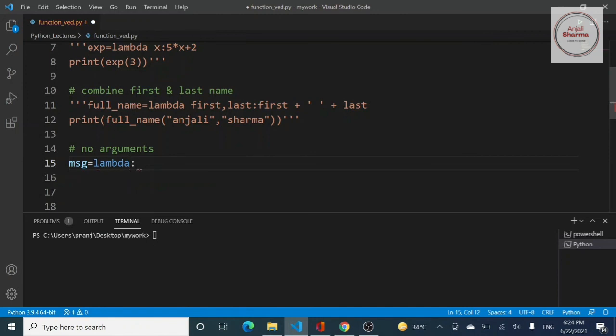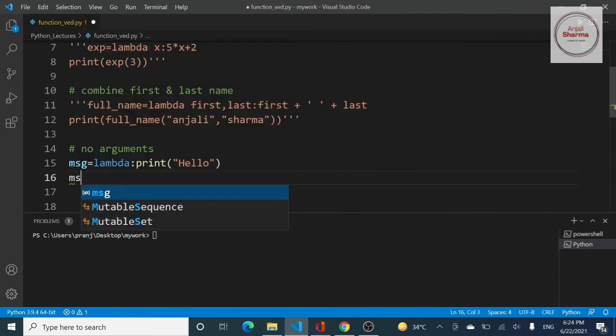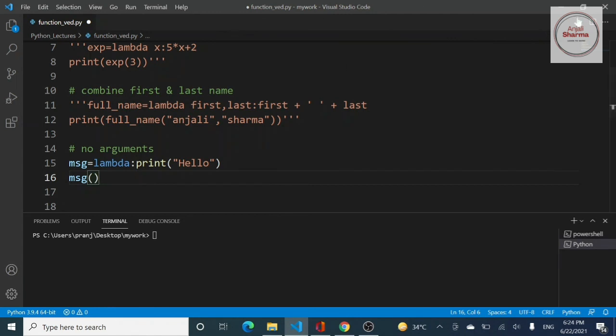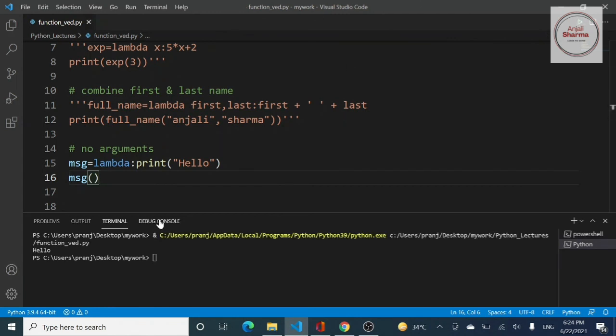There will be no argument, and just a print statement that says hello. After that I will write message as a function and call it, and you can see that hello is printed on your screen. So parameterless lambda functions are also possible.